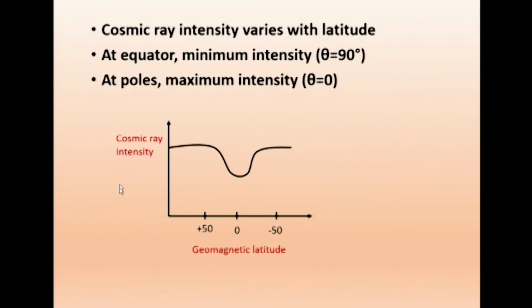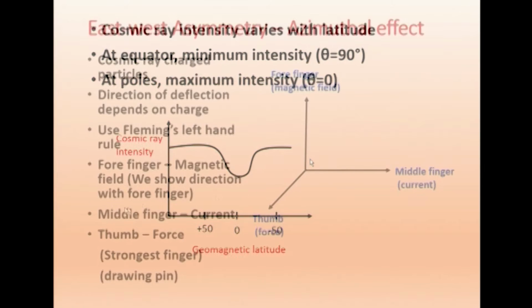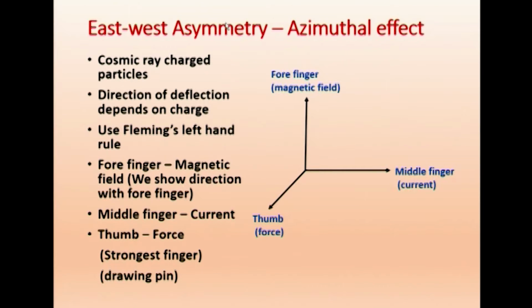So, this is what they expected and this is what they observed. This is cosmic ray intensity and this is geomagnetic latitude, and this is 0 near the equator, and here we are just taking plus 50 and minus 50 from the equator. Here we get minimum intensity, and when you go to the north pole or the south pole, we get the maximum intensity. That is because of the Lorentz force. We get the east-west asymmetry.